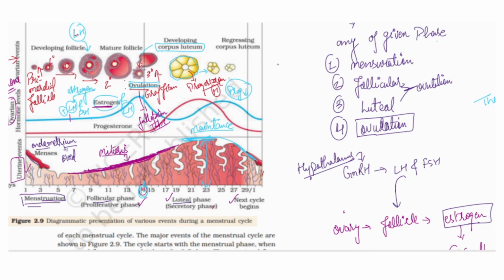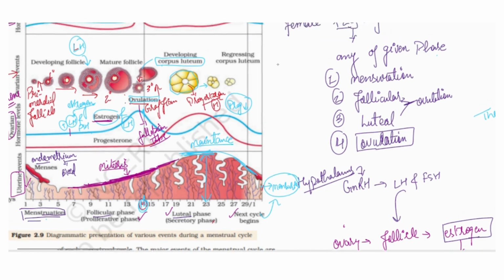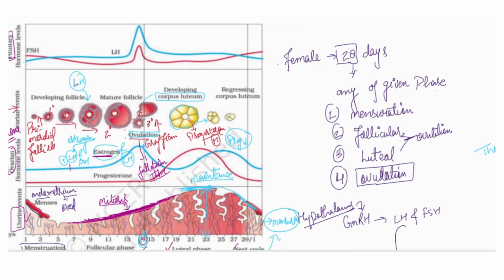Because of the low progesterone, the menstruation phase will come again, restarted, we can say. The next month cycle will start. Okay, so the next cycle would be the menstruation again, because of the low progesterone. If the progesterone would be high, it would cause endometrium thickening, which is actually the phase of pregnancy. Okay, so this is what we have seen in the ovarian as well as the uterus membrane.